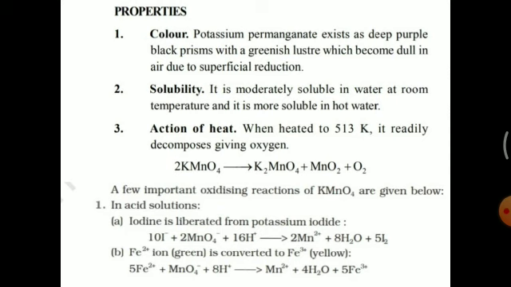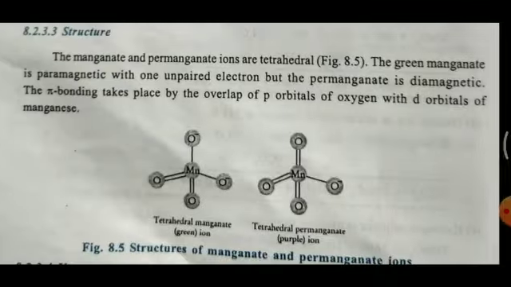So in the product side you write 4H2O and in the reactant side 8H plus. So this is the balanced equation. You can see the balancing of this reaction here. You mark the reduction equation and the oxidation equation.